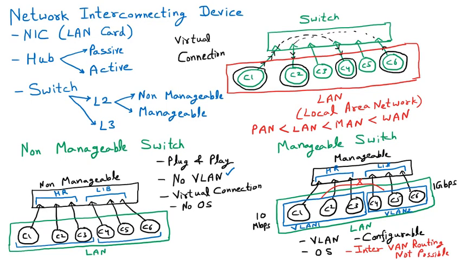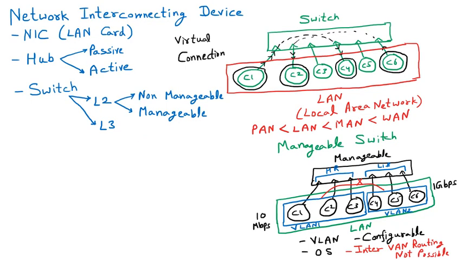There is only one main advantage of the L3 switch, and that is inter VLAN routing is possible. So now in the L3 switch we have learned that there is an advantage. The advantage is that inter VLAN routing is possible.